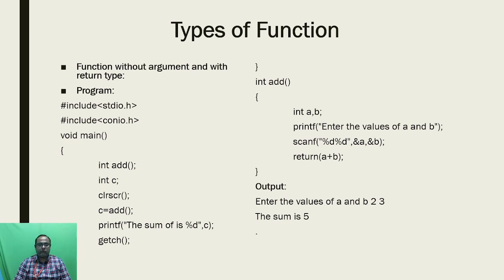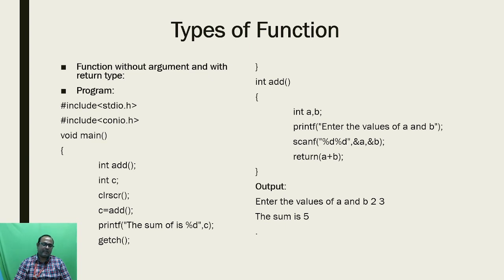This is the example program for a function without argument and with return type. We already know the purpose of the header files. For example, the stdio.h header file belongs to the input output statements, and the conio.h header file belongs to the clear screen and getch statements. Here I have a void main, and inside the void main function I am using a function declaration. That means I have declared my user defined function inside the void main function, and my user defined function name is add.